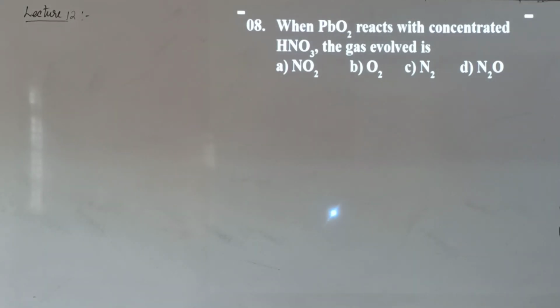When lead oxide reacts with concentrated nitric acid, the gas evolved is?